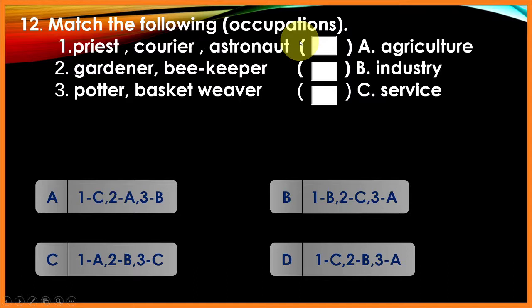Here occupations of certain people are given and we have to classify them into different categories. Priest, courier and astronaut come under the service sector. So answer is C. Gardener, beekeeper come under agriculture. Answer is A. Potter, basket maker, they are manufacturing. So answer is B. 1C, 2A, 3B. So the answer will be CAB. Right answer is A.